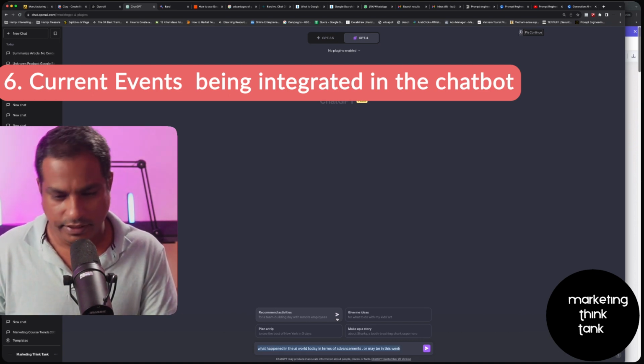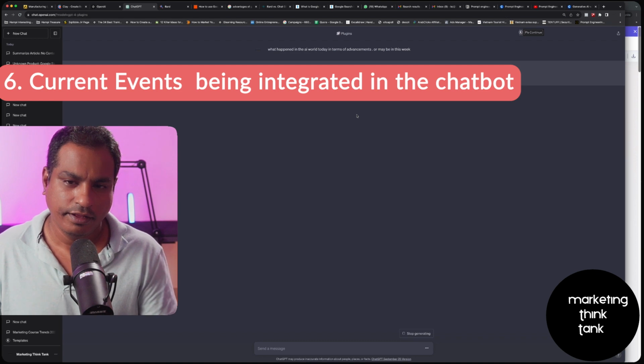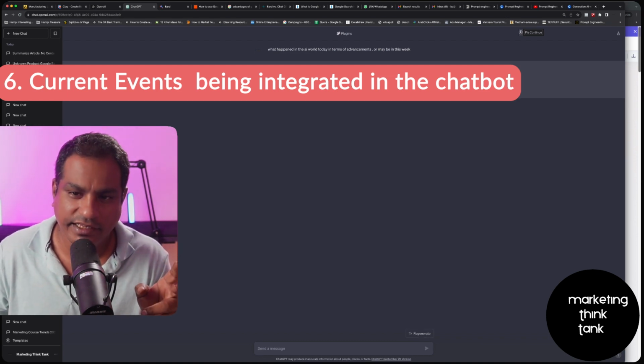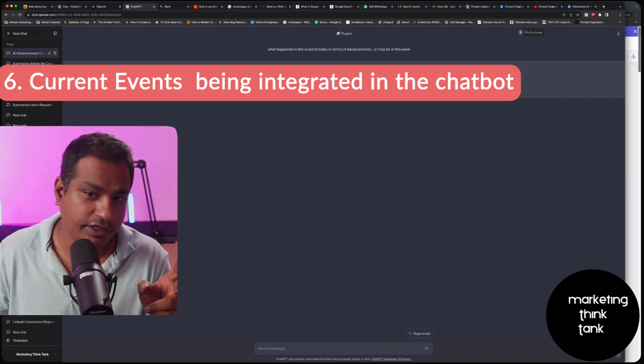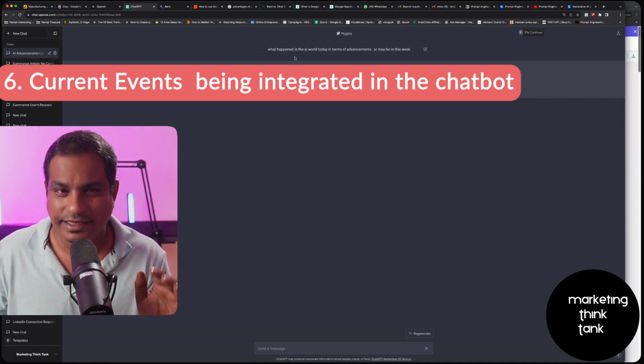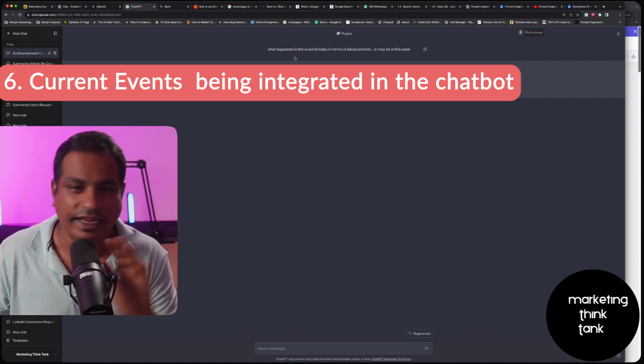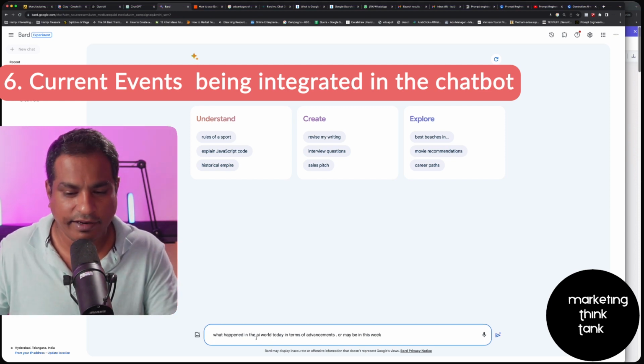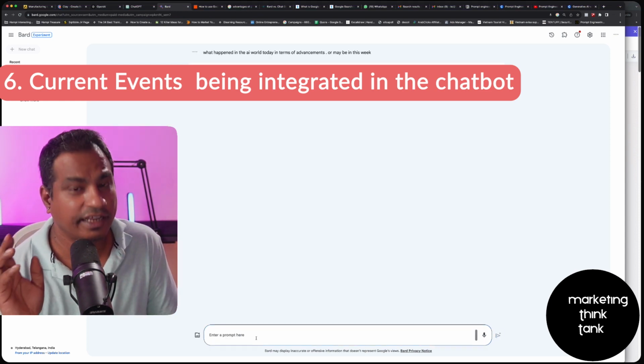Basically, there are two problems with this. The information that ChatGPT has goes up only until January of 2022. Plus, it has no connection to the internet, which means that it cannot actively search on the internet. While Google Bard can proactively do that, and it is connected to the internet.